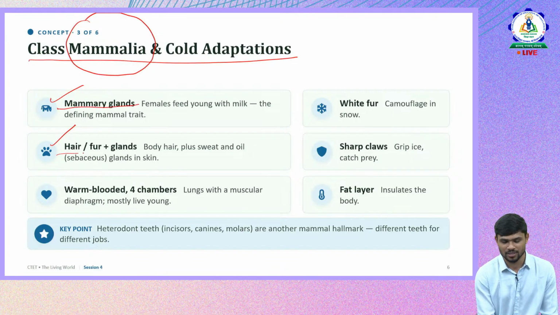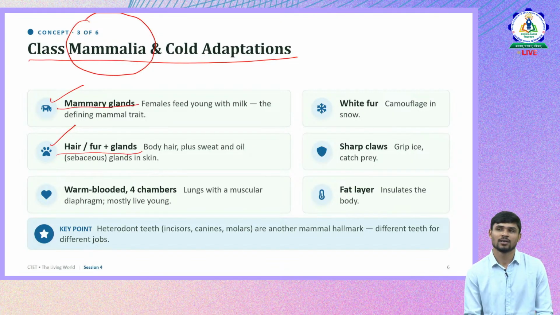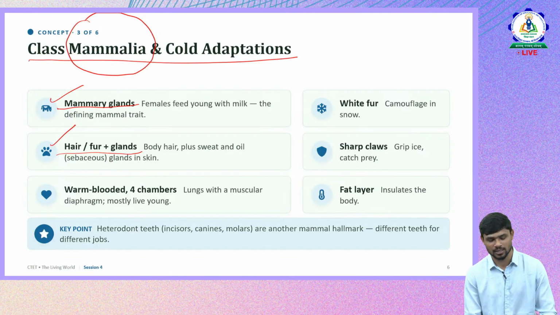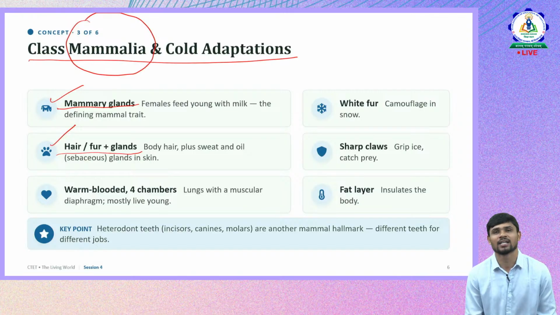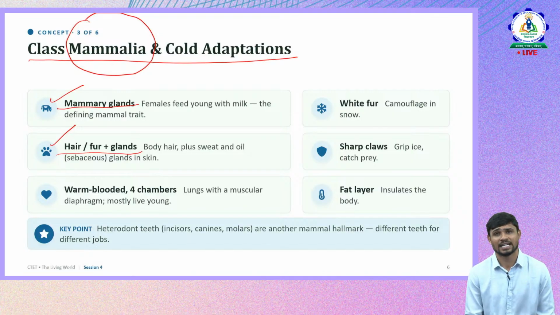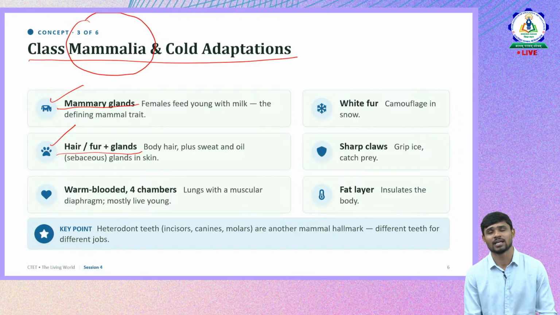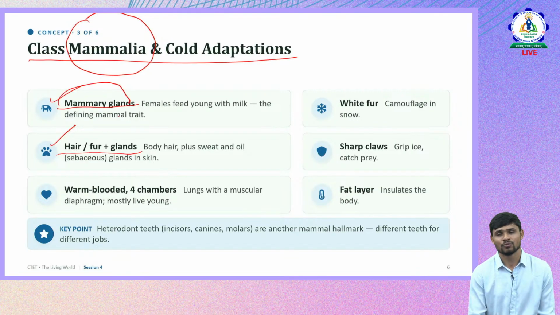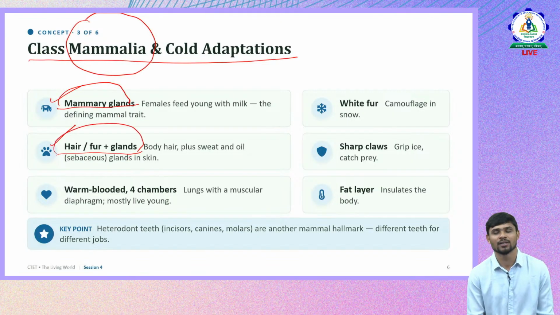But most of us make mistakes when we see options in CTET, like they give birth directly to the young ones. Okay, that is not the definitive characteristic of mammals. Mammals do give birth to their young ones directly, but that is not the definitive characteristic. The definitive characteristic of mammals is possessing mammary glands through which they provide milk to their young ones, and having fur on their body.